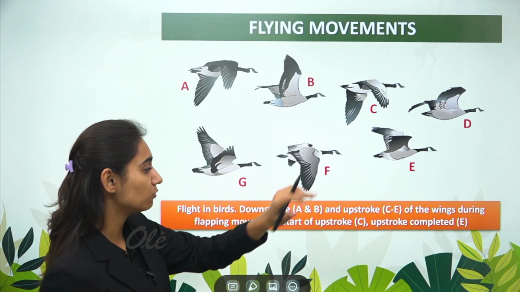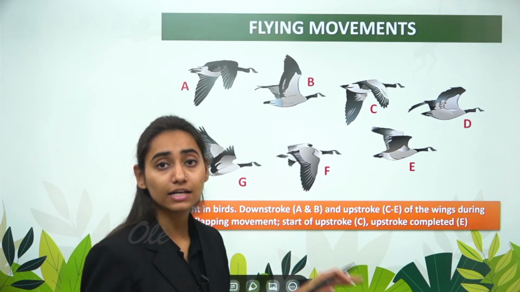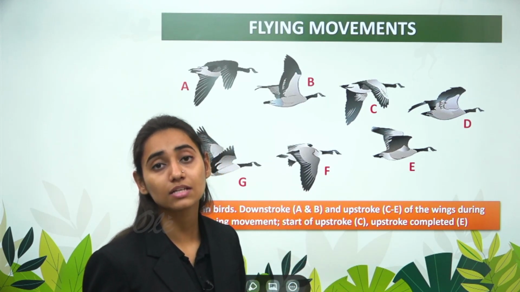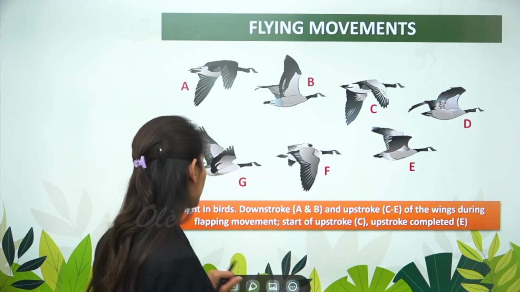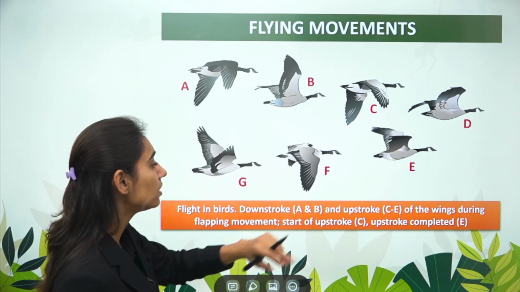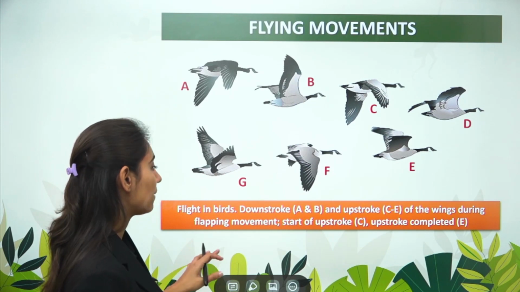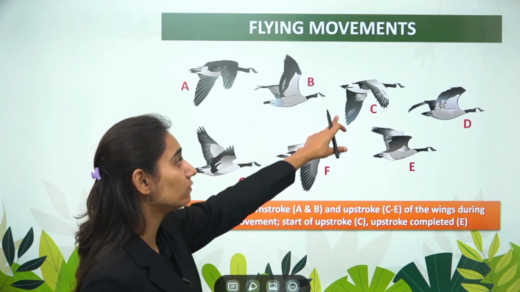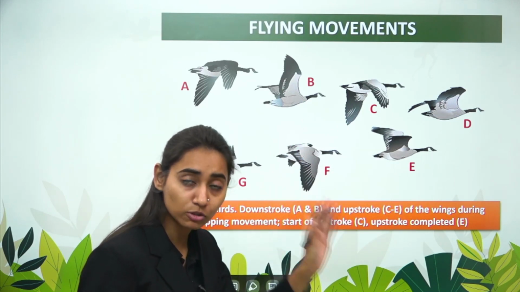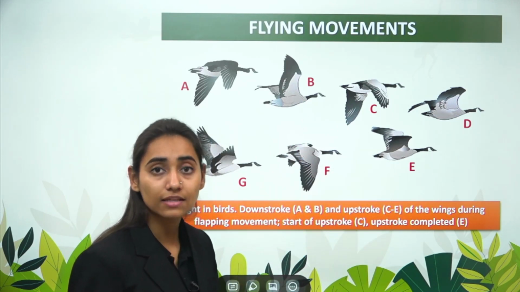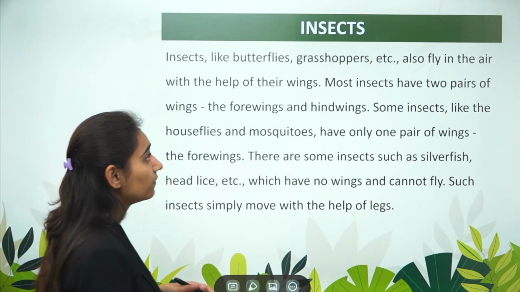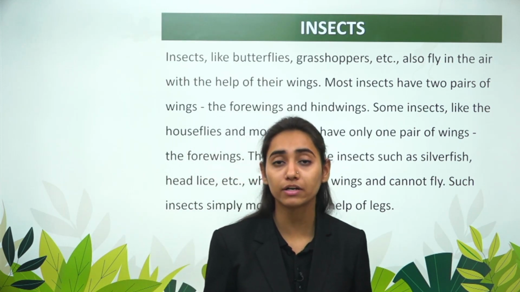And then comes the steering movement. The gliding movement is, that is the wings are held motionless and upheld. So flight in the birds, downstrokes are A and B, upstroke are from C to E of the wings during flapping movements, and this is the start of the upstroke. So this is how the bird starts upstroke. The whole pressure, the wings are pushed downwards, the pressure is equalized, and then the bird is moved in an upward direction.